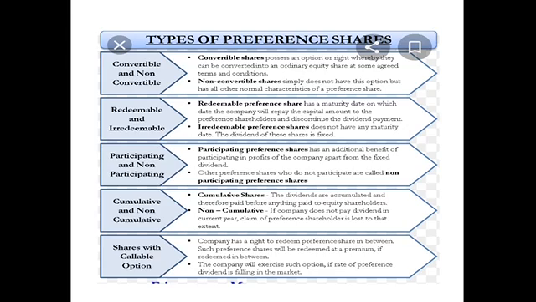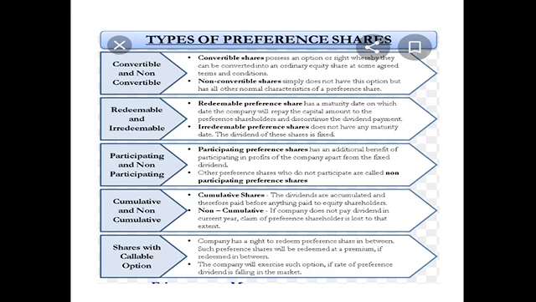They have an option or right by which they are converted, with some agreed terms and conditions. Non-convertible shares do not have any option of conversion, so they do not carry any right of conversion into equity shares. Those are called non-convertible preference shares.